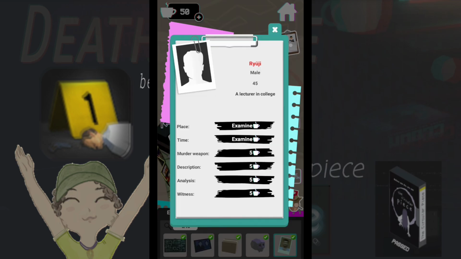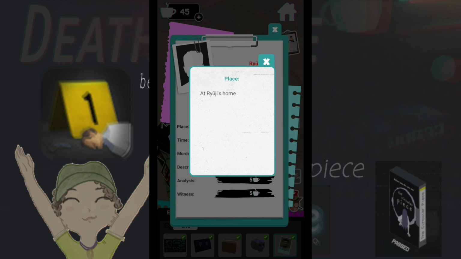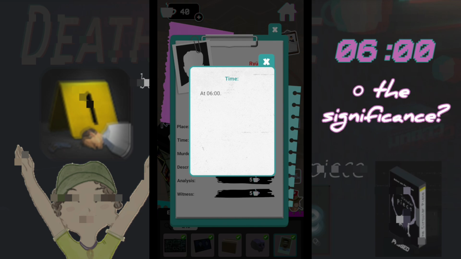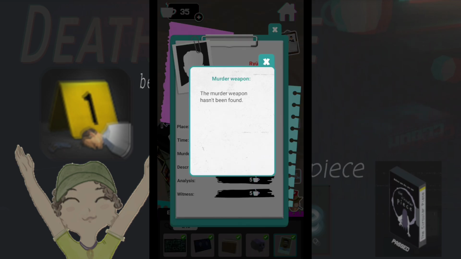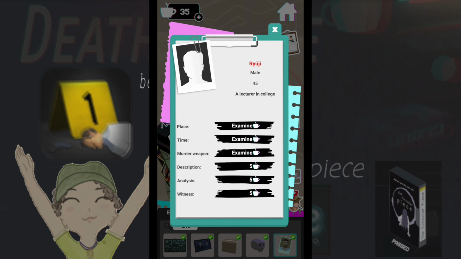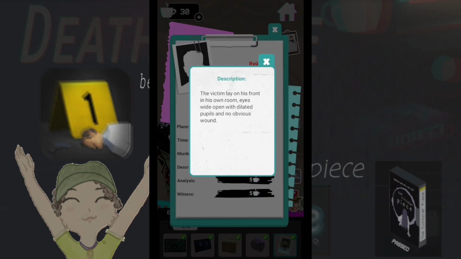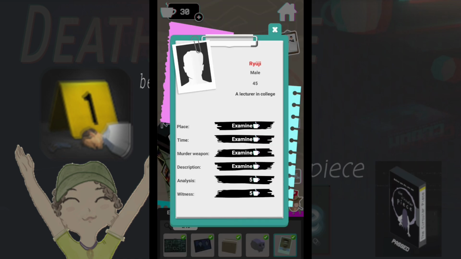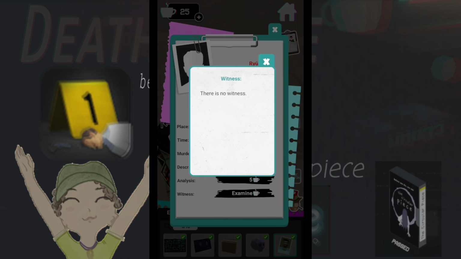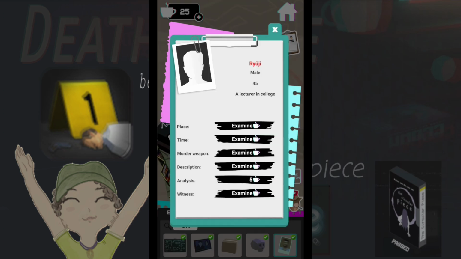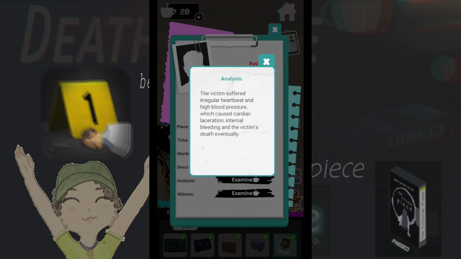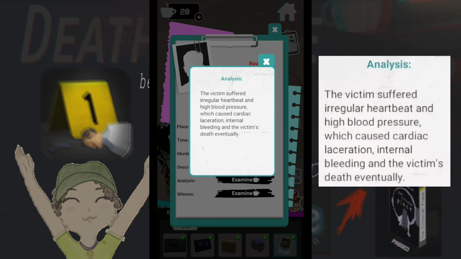The file. Ruji, 45, college lecturer. Place, at Ruji's home. Time, at 6 o'clock, a.m. or p.m. Murder weapon. The murder weapon hasn't been found. Description. The victim lay on his front, in his own room, eyes wide open, with dilated pupils, and no obvious wound. Witness. There is no witness. Analysis. The victim suffered irregular heartbeat and high blood pressure, which caused cardiac laceration, internal bleeding, and the victim's death, eventually.